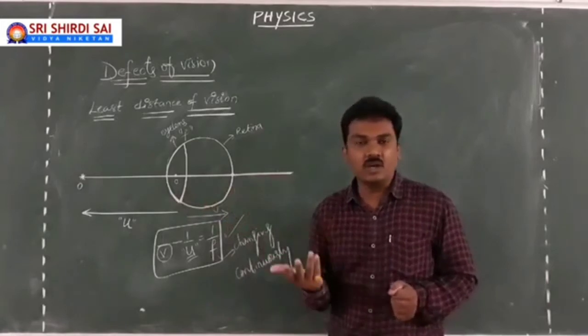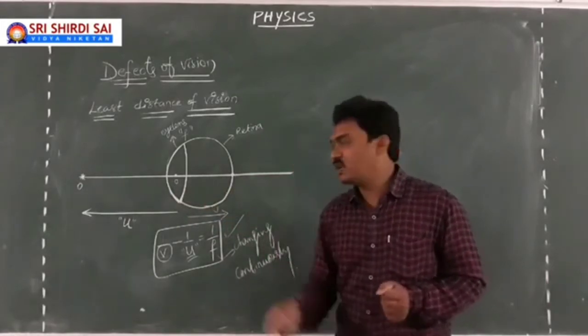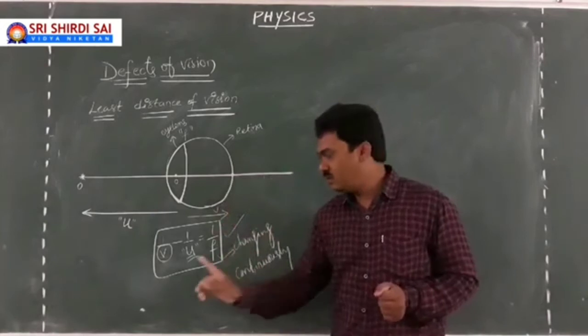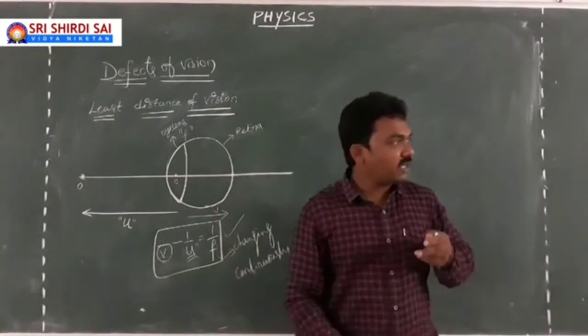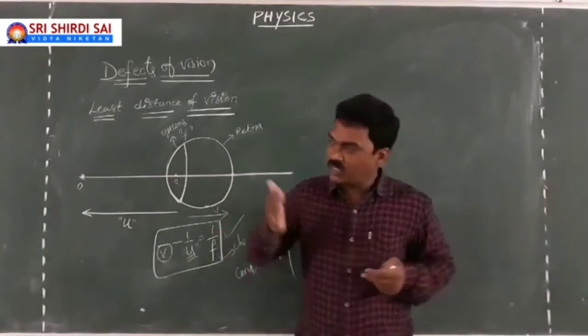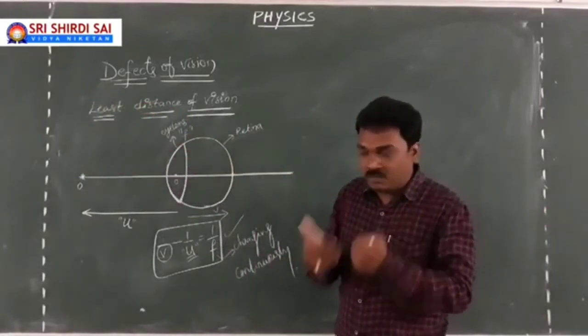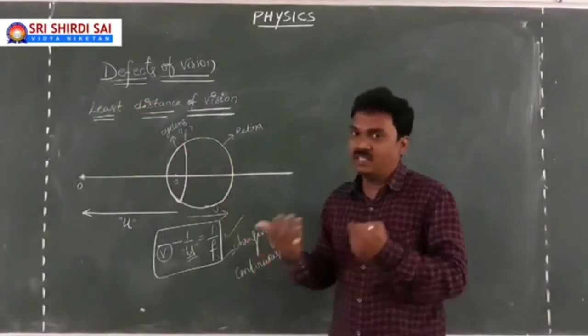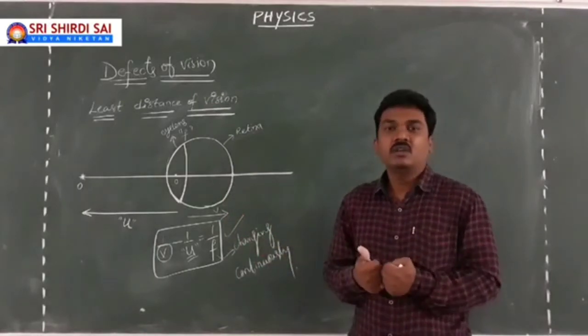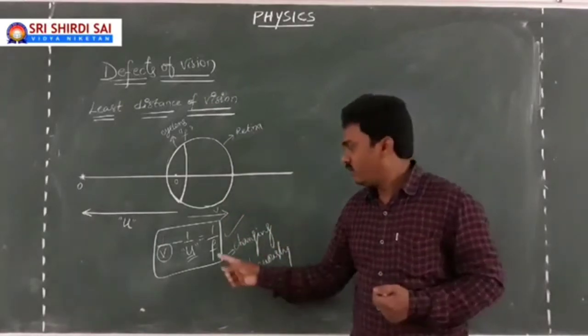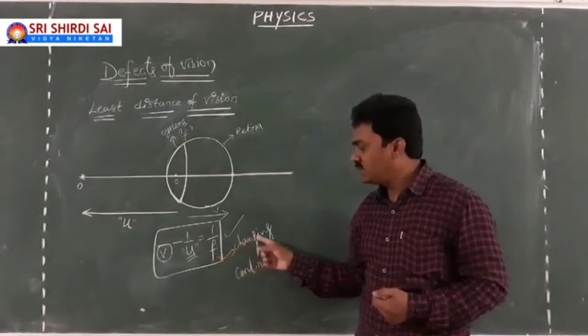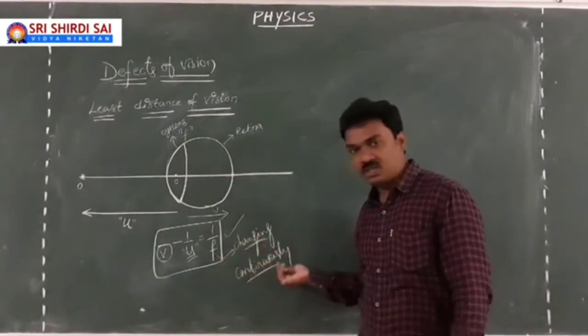If I look at an object, the image should be captured on the screen, which is the retina. So the image distance is fixed. But whatever the object distance in front of my eye, I am able to see it. I mean my eye is able to capture the image on the screen. This is only possible when the focal length of your eye lens is changing continuously.